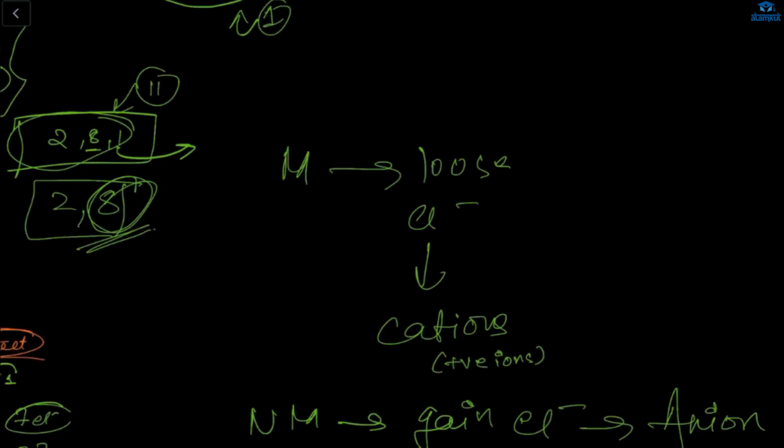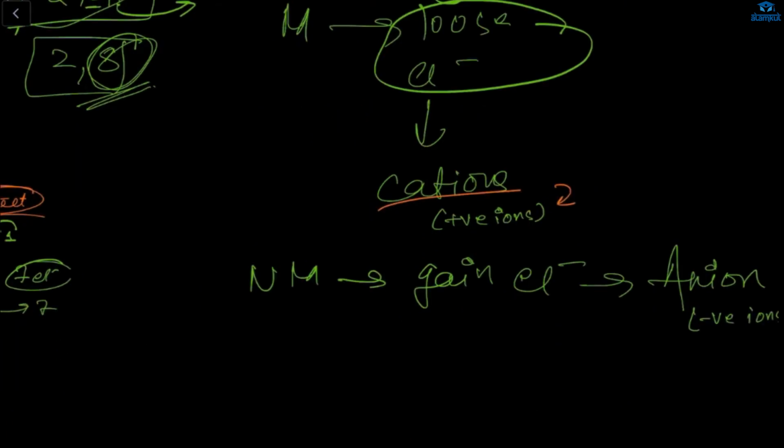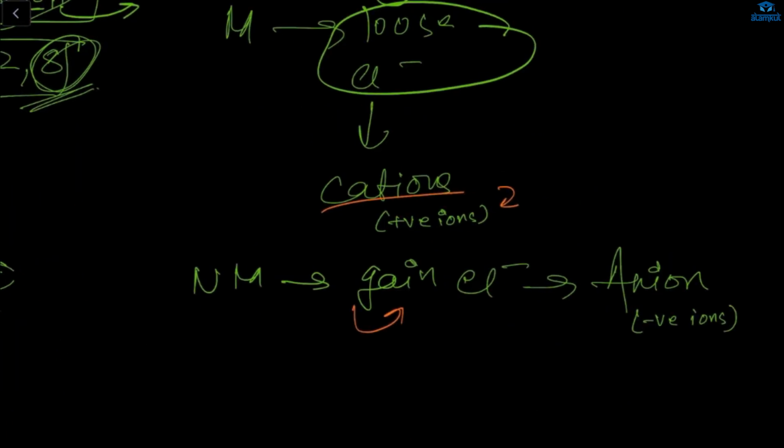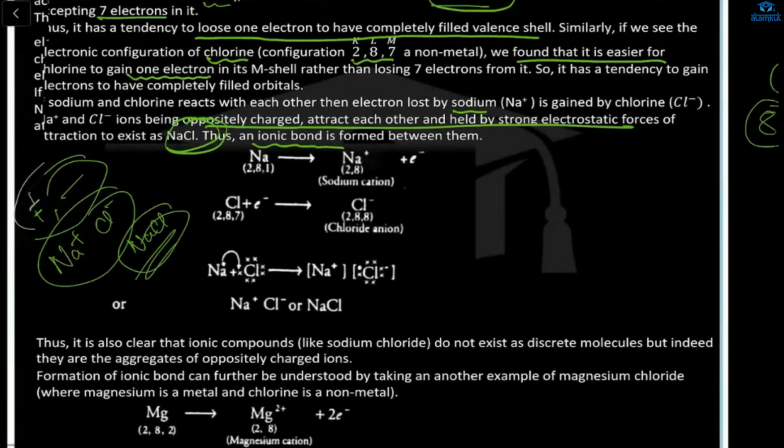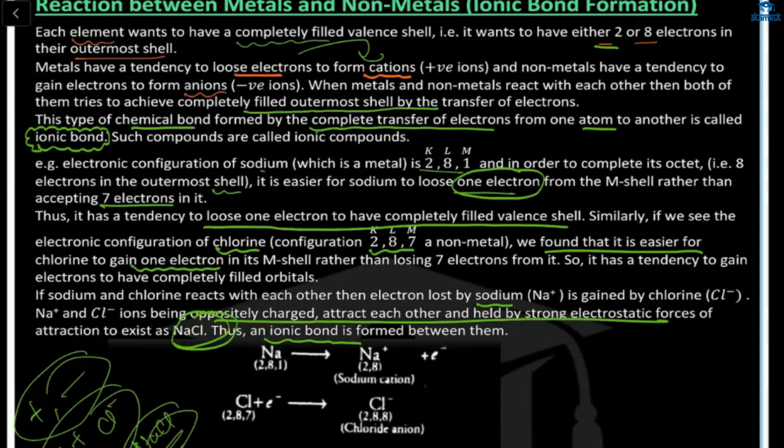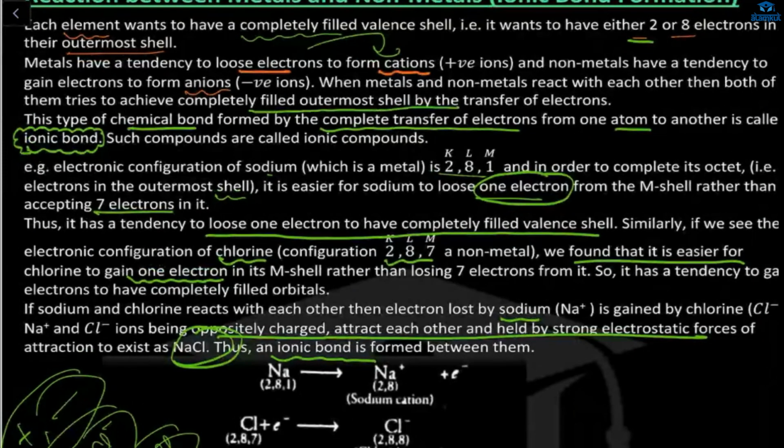Okay, so what will happen? Metal will lose electrons to form cations, which are positive ions. A non-metal will gain electrons to form anions, which are negative ions. As you can see, when metals and non-metals react with each other, they try to complete their outermost shell. This is the electronic configuration of sodium, which is 2, 8, 1. This is the electronic configuration of chlorine, because the atomic number of chlorine is 17.